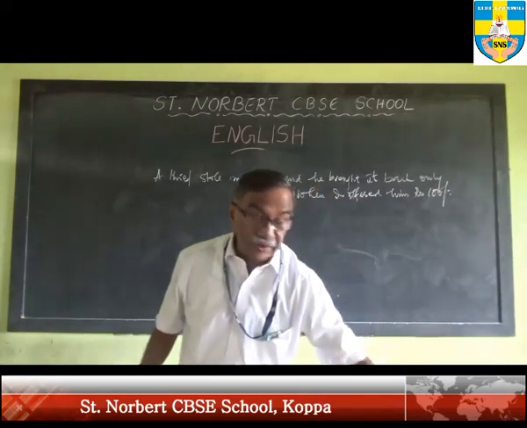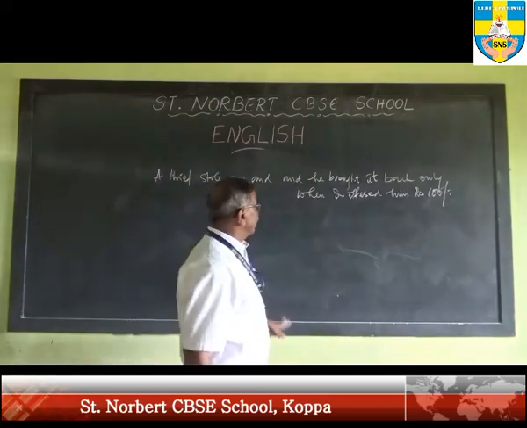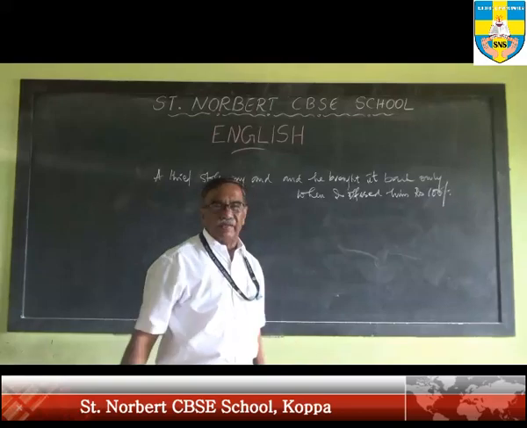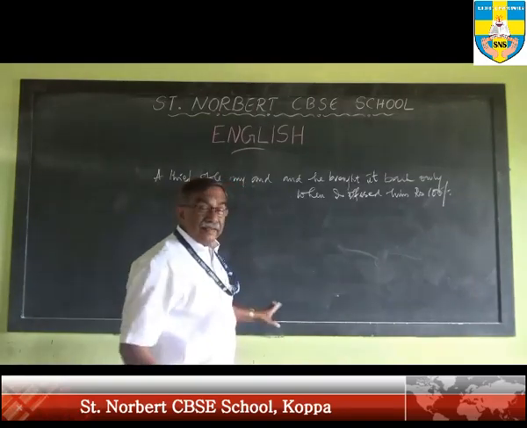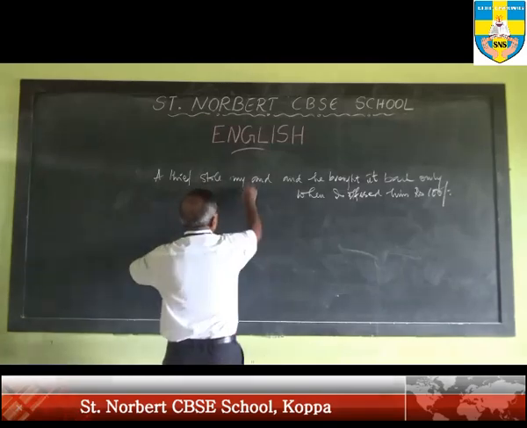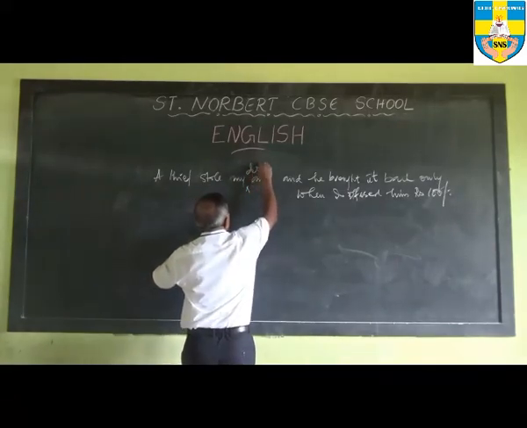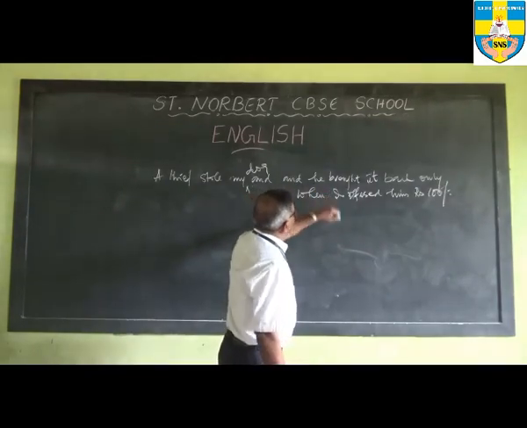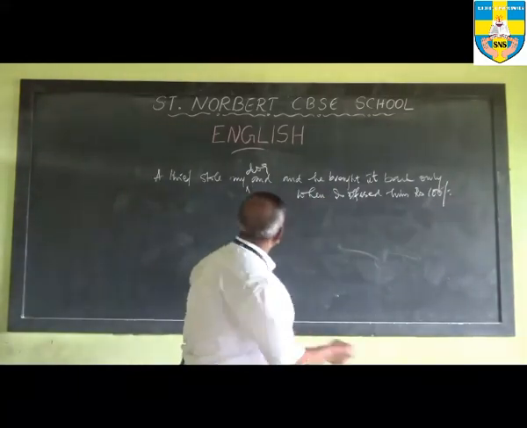Now we have to turn this sentence into the passive. Is it one sentence or are there two or three sentences here? There are three sentences. Number one is a thief stole my dog. Then he brought it back.